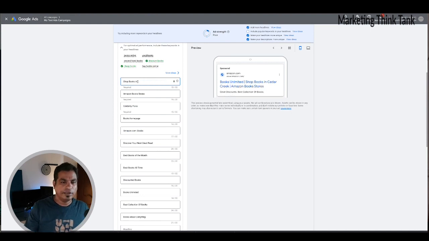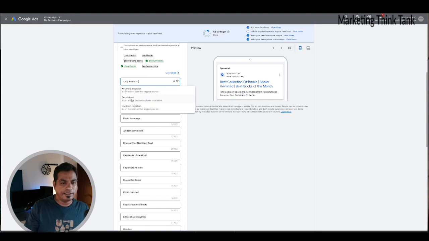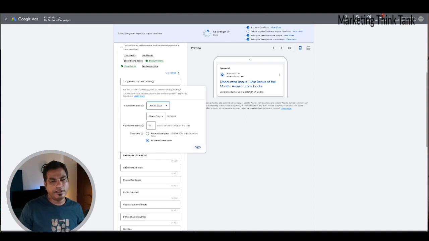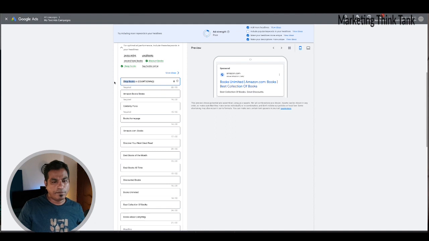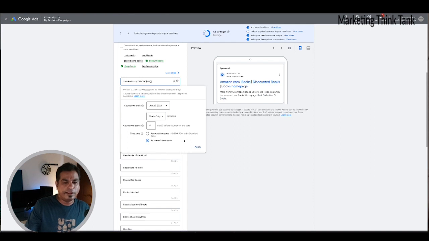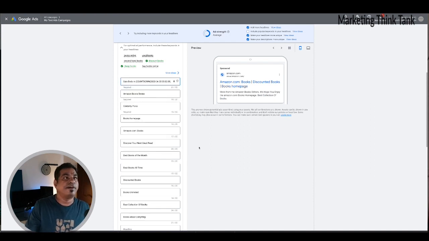One of them is location. The other one is a countdown. Let's open up a flower bracket and say countdown, and the countdown ends on June 20th. The countdown starts 5. Now, if you say "sale ends in" instead of "shop books," let's say "sale ends in countdown," and it ends on the 20th, the ad would automatically say "sale ends in 5 days." So these are predefined filters, or parameters, that we already have.